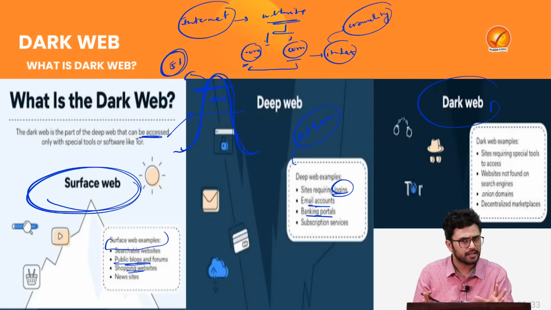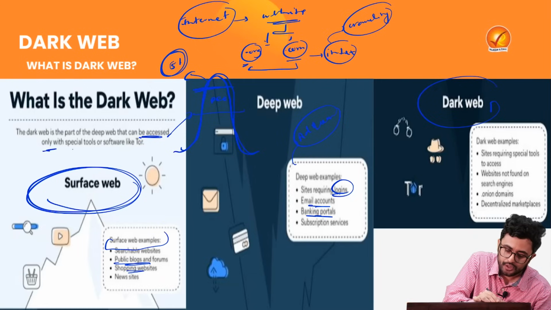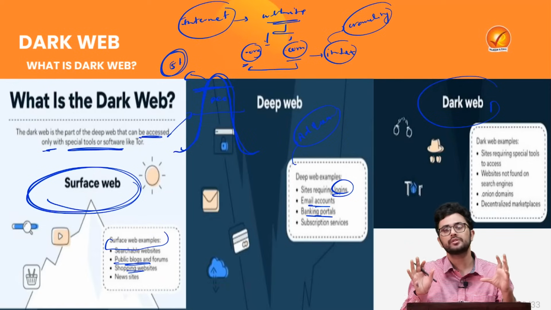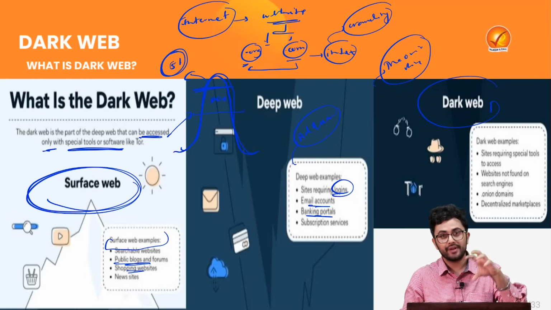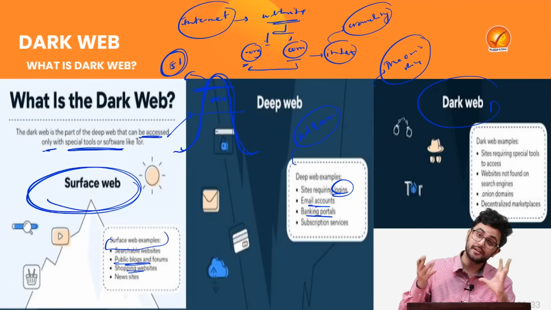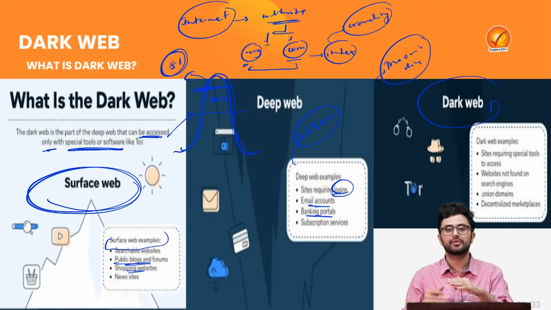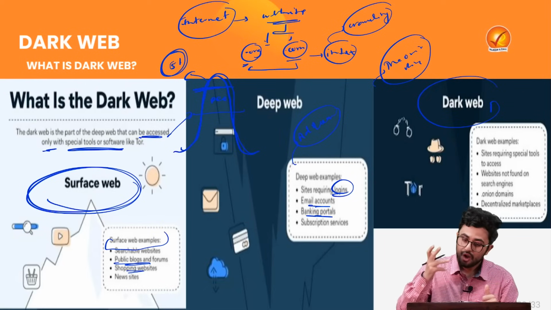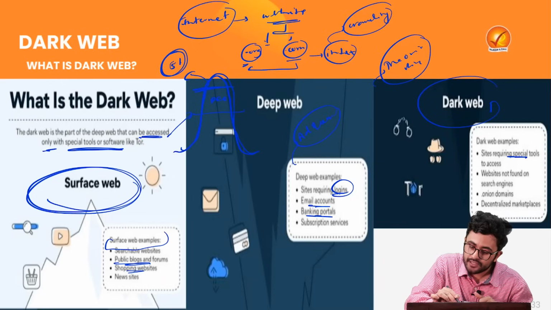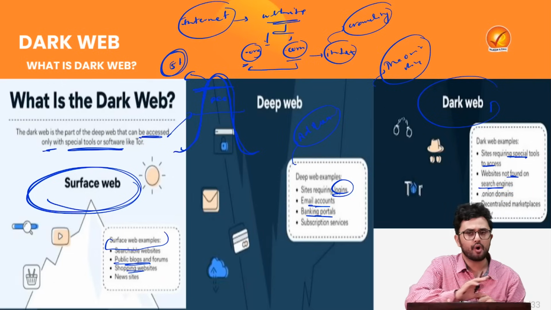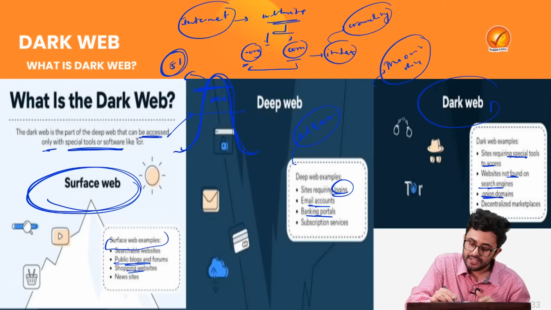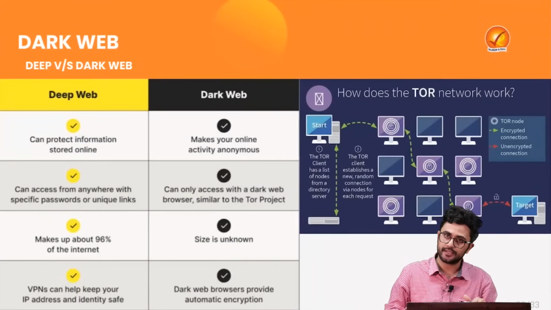It is called dark because it is accessible only with special tools or software such as Tor, the onion router. It is a special platform where you can access certain sites which are not accessible to you on a daily basis. What are these sites? These are the sites which require a special tool to access, such as the onion router, the websites which are not found on search engines, which have onion domains or decentralized marketplaces.